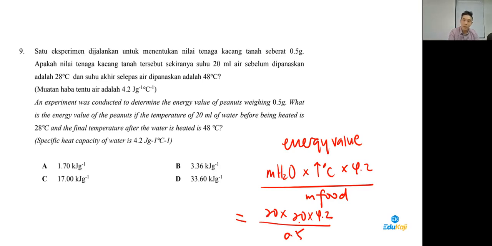So you should get 3360, but don't forget this is joules per gram. If I change this to kilojoules, it has to be 3.36 kilojoules per gram, and with that we get the answer. Guys, number 9, answer B.